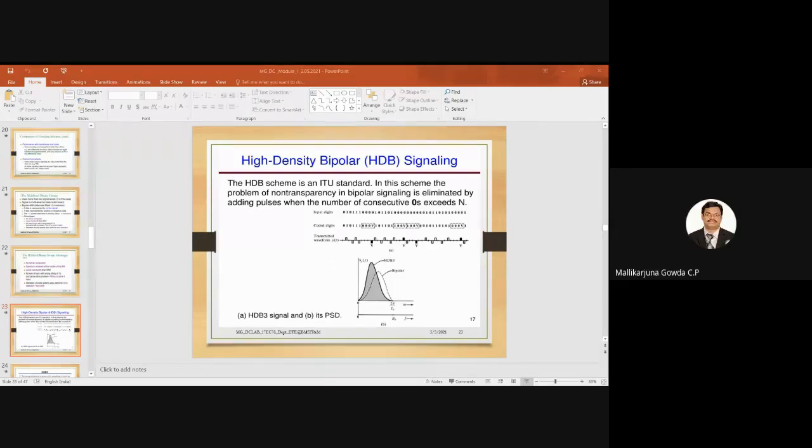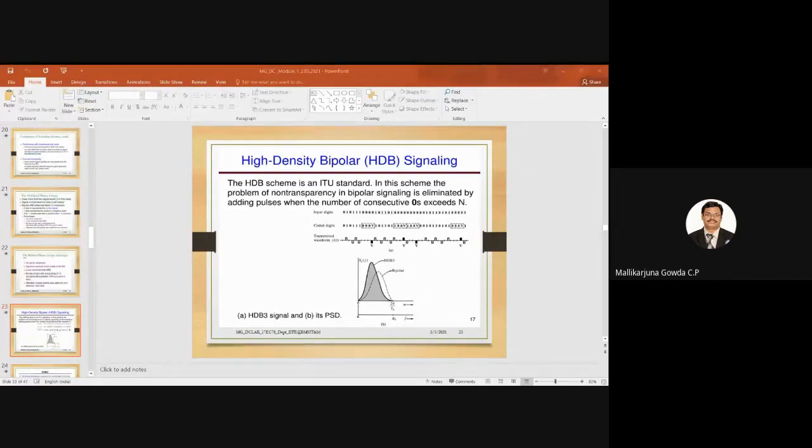Yes, sir. If the bipolar rule is clear, then you will be able to understand this high density bipolar signaling. This is what Anand is telling correctly. Consecutive ones are represented by positive and negative pulses. The first one will be represented by a positive pulse, the next one by a negative pulse. Again, if I get a one, that will be a positive pulse, then the next one a negative pulse, like that. And zero will be represented by 0 volts.